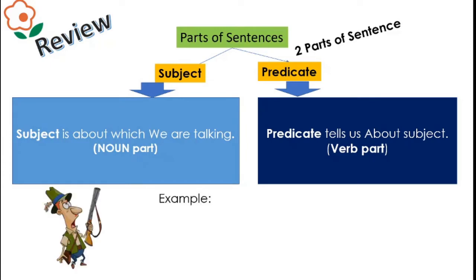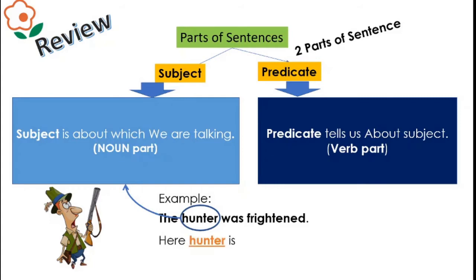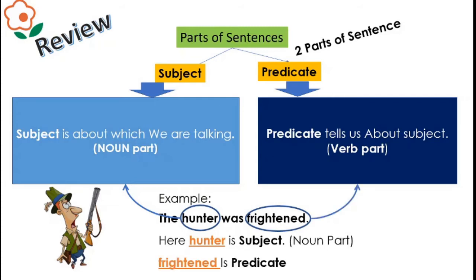So let's try an example. Here's an example: the hunter was frightened. Here you can see that hunter is the subject and it is the noun part of the sentence. It tells us what we are talking about, and frightened is the verb part of the sentence which tells us about the subject. So hunter is the subject, the noun part of the sentence, and frightened is the predicate, the verb part of the sentence.